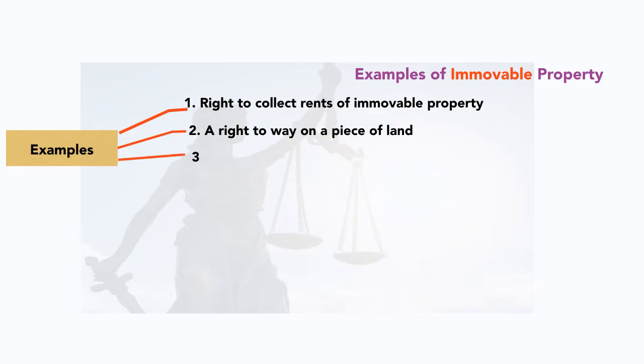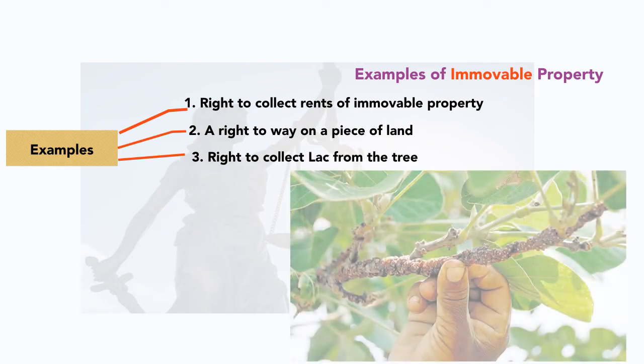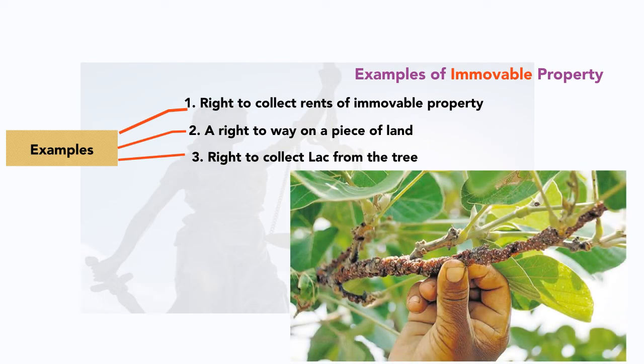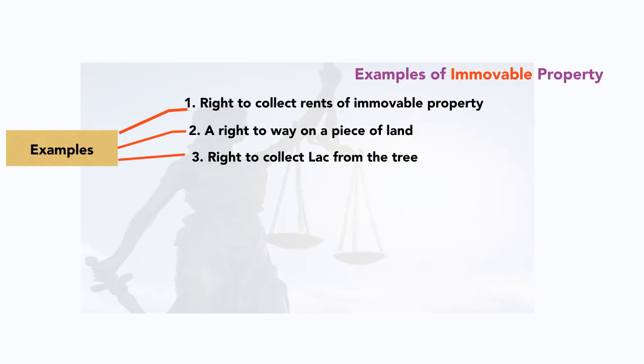Next one is right to collect lac from the tree. So there is a tree having this substance lac, that is an adhesive substance used in pasting something. So if your intention is to get benefit out of that lac, then that is immovable property.